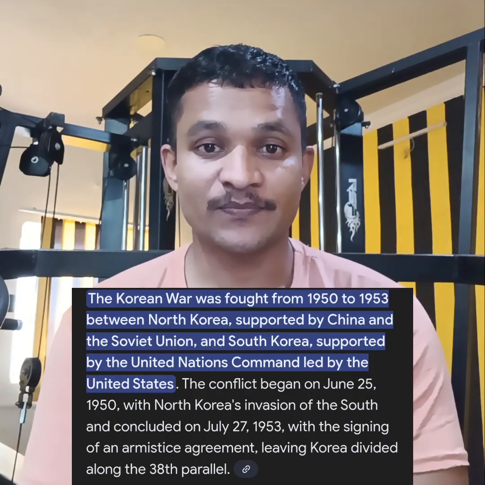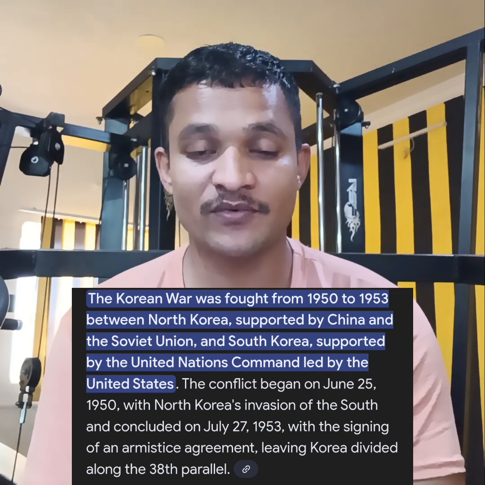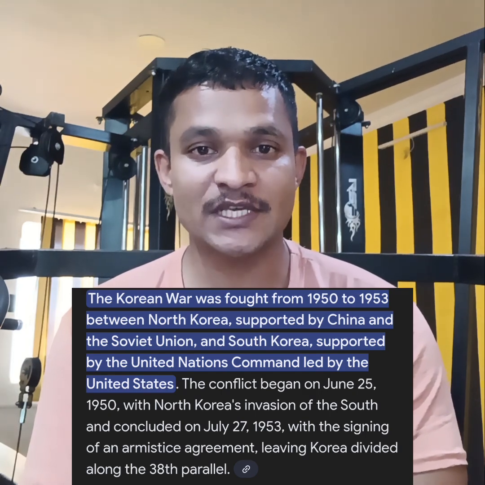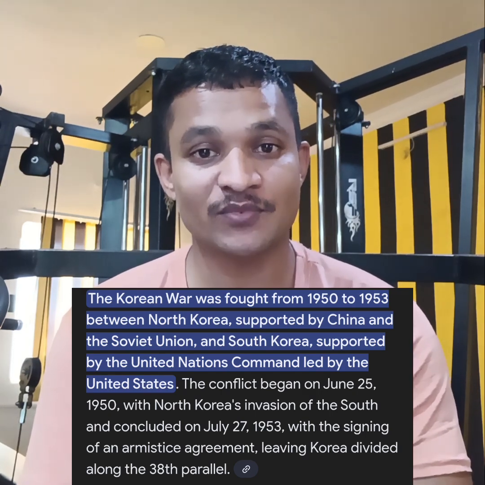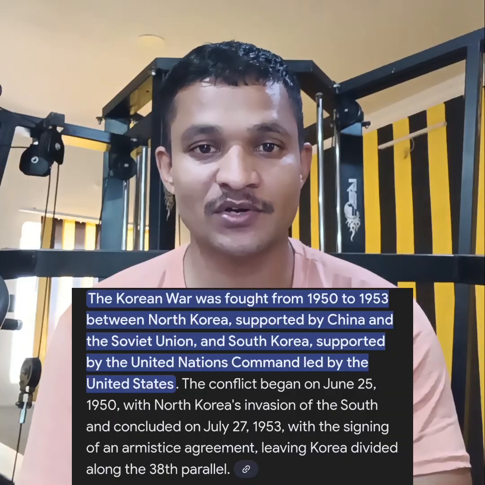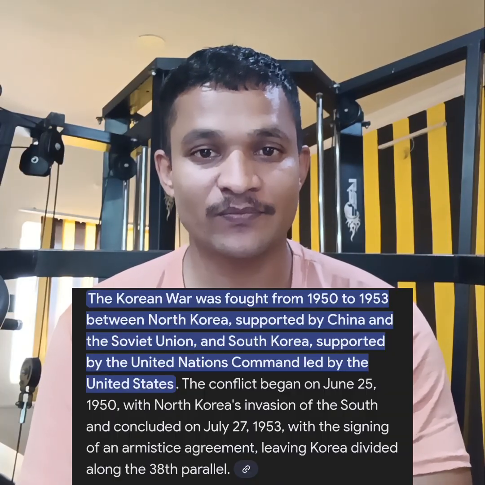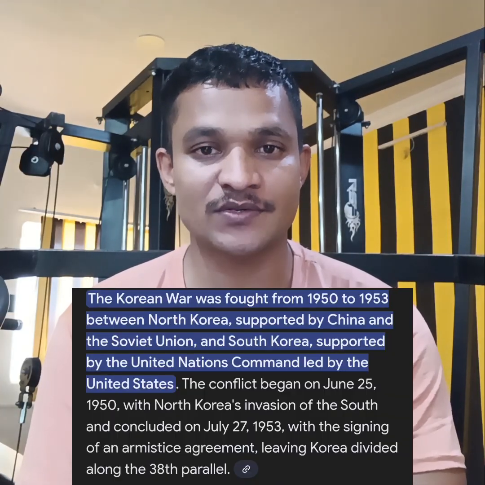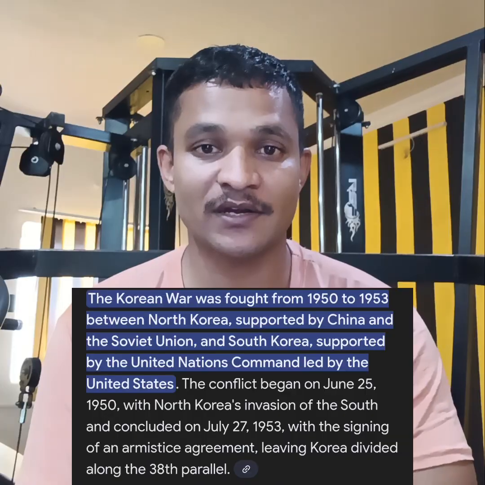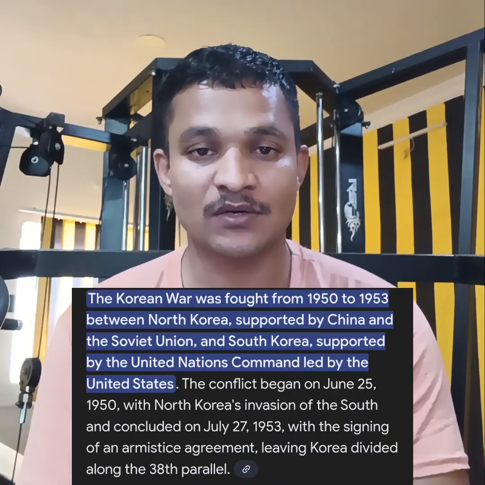Thereon, both countries fought each other continuously for 3.5 years, because the USA supported South Korea and China supported North Korea. China follows the communist government. For that reason, China supported North Korea and sent soldiers. And the USA also sent soldiers and gave weapons to South Korea.